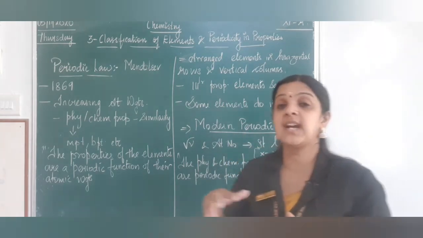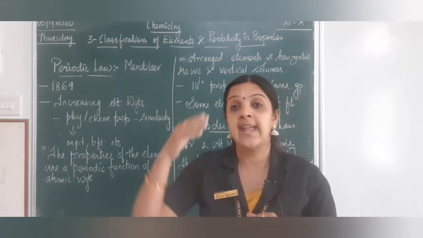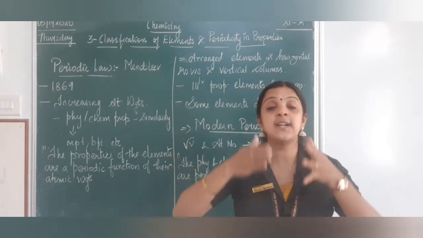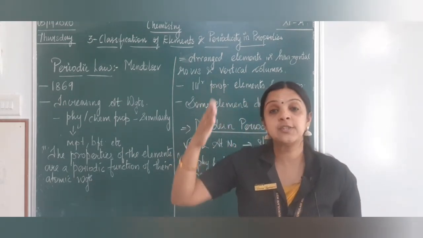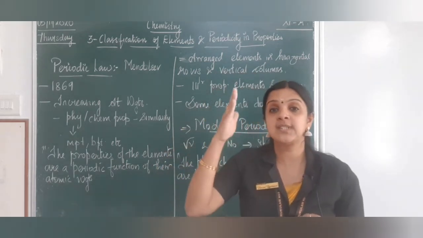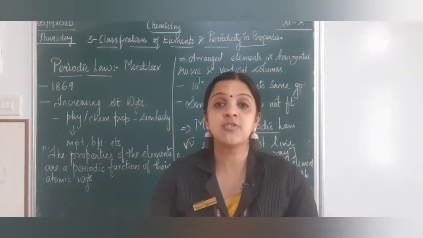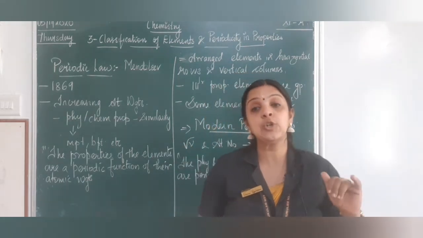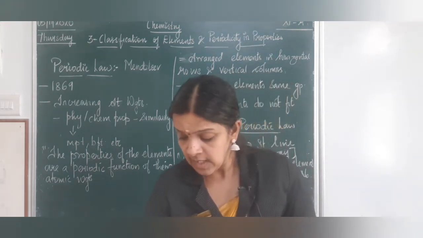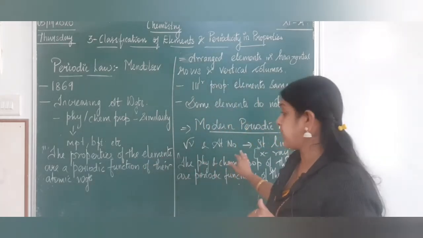From then he started studying about the nucleus and how the electrons are arranged, and then he came to know how the last electron was similar in the same group, like the first group having one electron in its outermost shell. The second group was having 2 electrons, and the first 2 groups used to lose the electrons, or when I say the 17th group has got 7 electrons in the outermost shell. So these were the similarities that he studied with the modern periodic law.